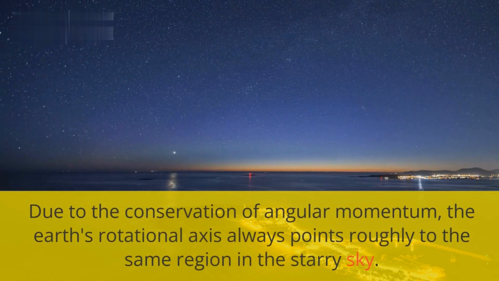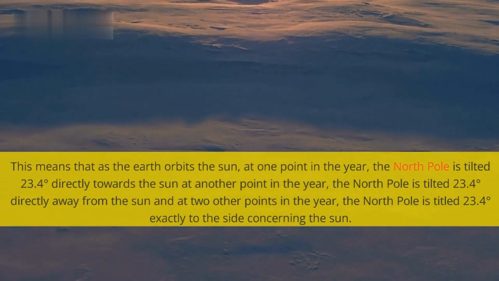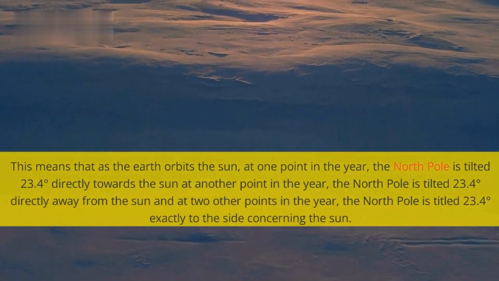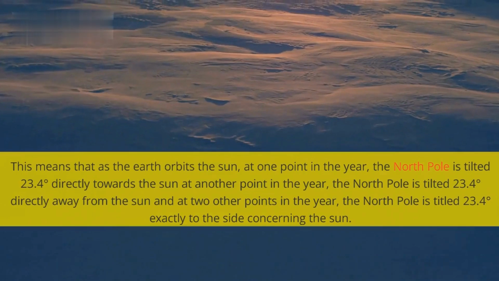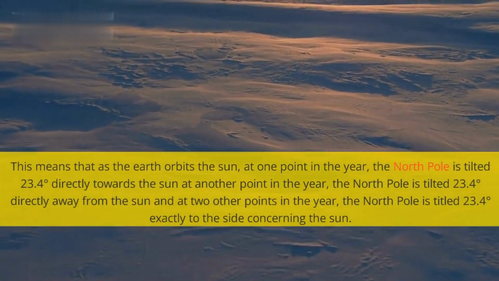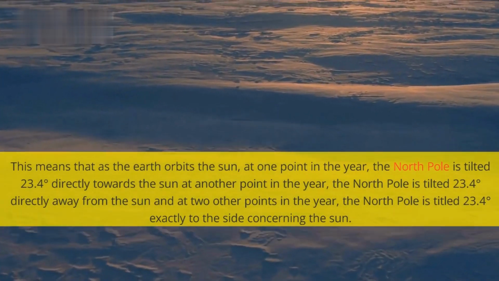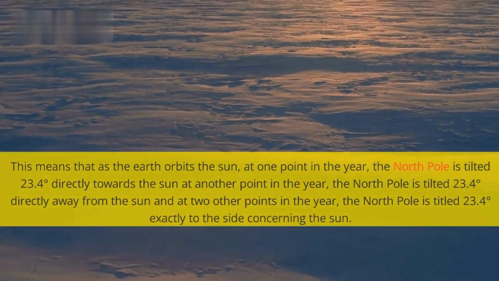in the starry sky. This means that as the Earth orbits the Sun, at one point in the year, the North Pole is tilted 23.4 degrees directly towards the Sun. At another point in the year, the North Pole is tilted 23.4 degrees directly away from the Sun, and at two other points in the year, the North Pole is tilted 23.4 degrees exactly to the side with respect to the Sun.